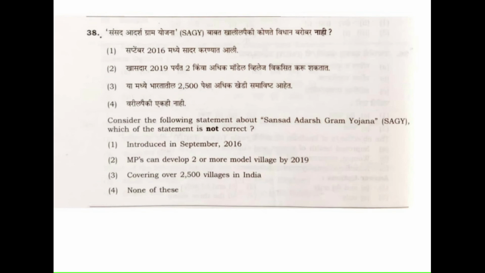Okay, so here is question number 38. Consider the following statements about Sansad Adarsh Gram Yojana. Again, it's about a scheme. Which of the statements is not correct? It was introduced in September 2016. No, this is the one that is not correct, because it was introduced in 2014.